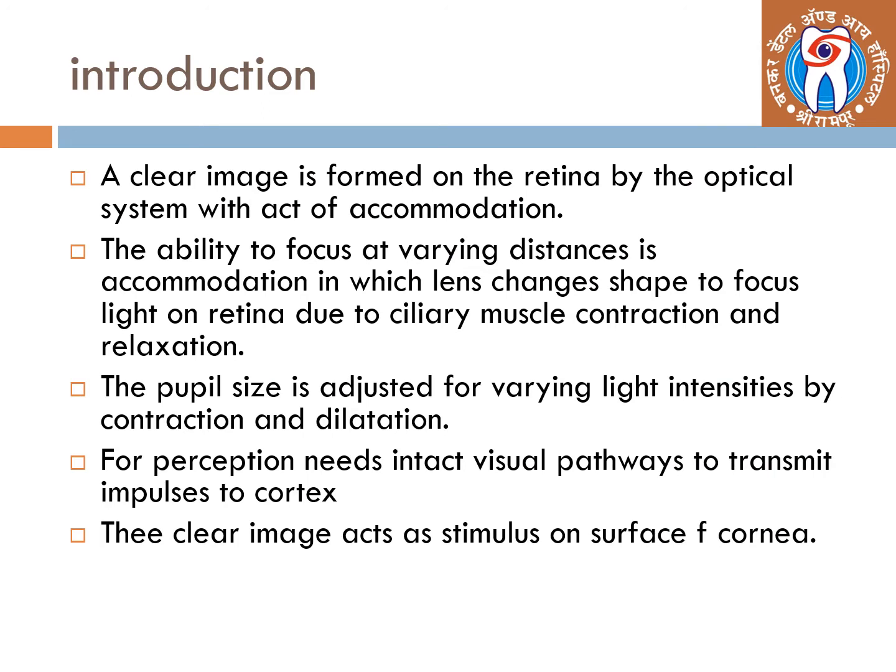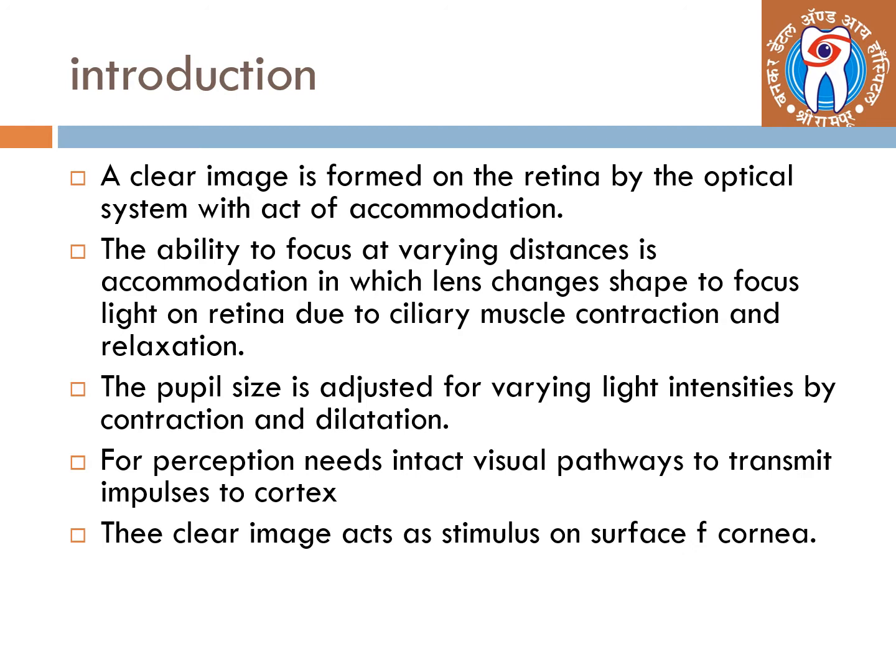A clear image is formed on the retina by the optical system with the act of accommodation. The optical system of the eye is composed of cornea and lens. The cornea accounts for two-thirds of the refractive power of the eye. The lens further refracts the light rays entering the eye and is responsible for the ability to see objects at all